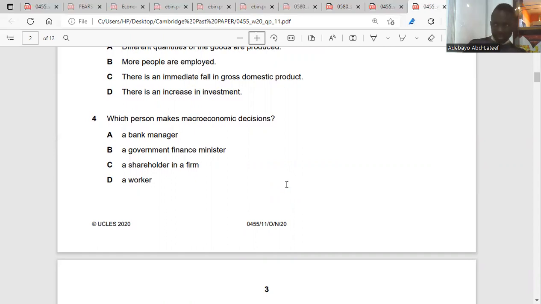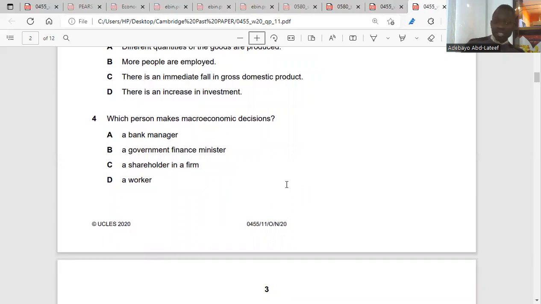Macro is the world, the aggregate demand, the aggregate supply. So which person makes macroeconomic decisions? The aggregate demand, the aggregate supply, that's the total demand and supply in the economy. Is this the bank manager? Is this the shareholder?